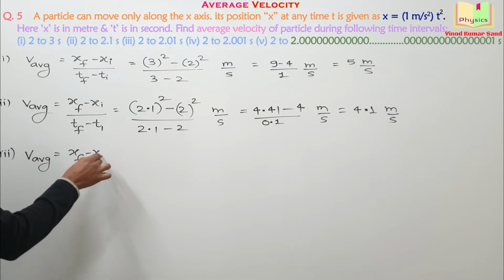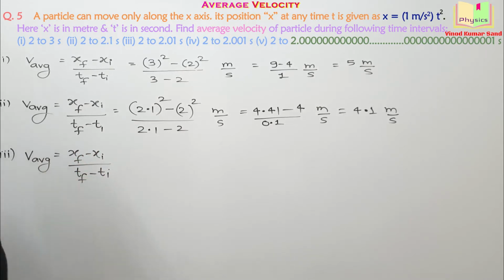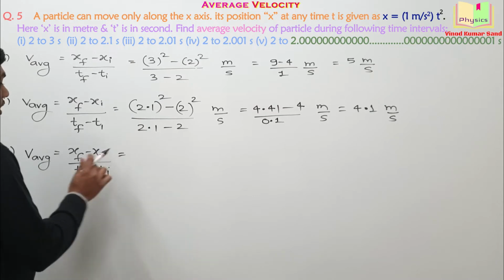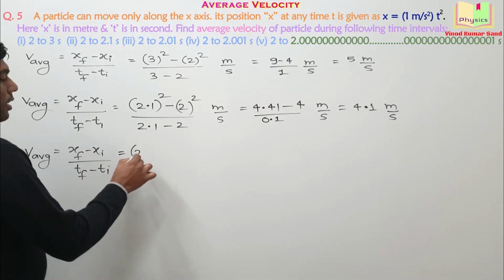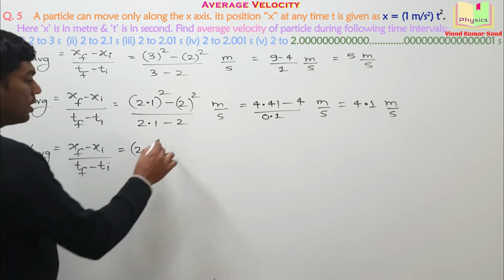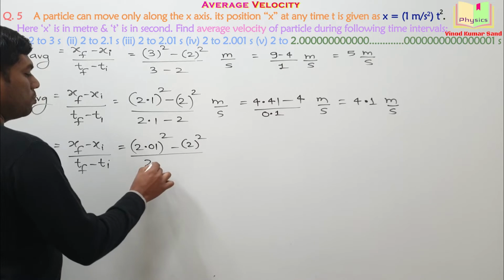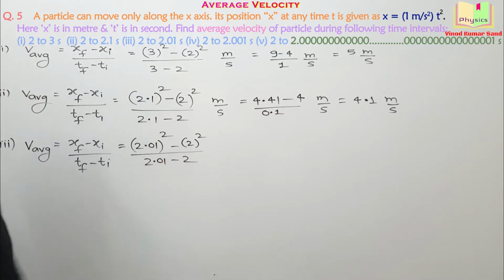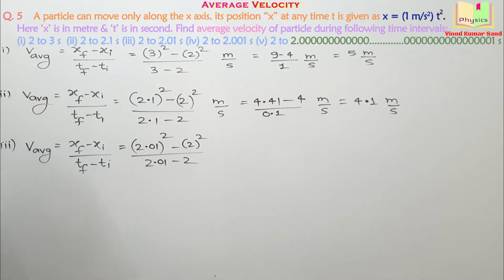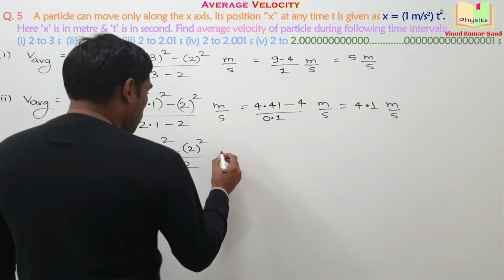x final minus x initial, t final minus t initial. Here, to obtain the x final, the value of time we should put as 2.01, and this will be 2.01 minus 2. Do you agree? How much is the 2.01 whole square?